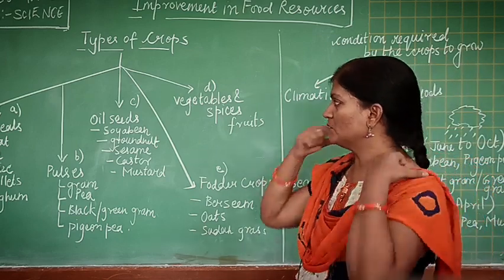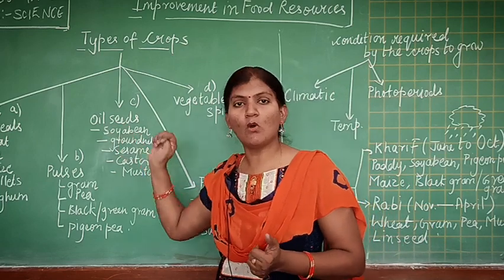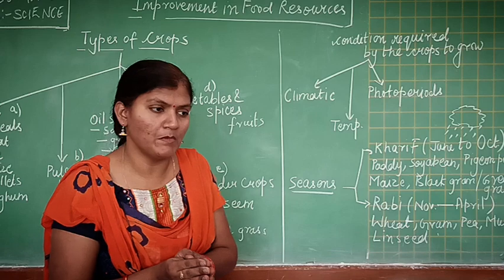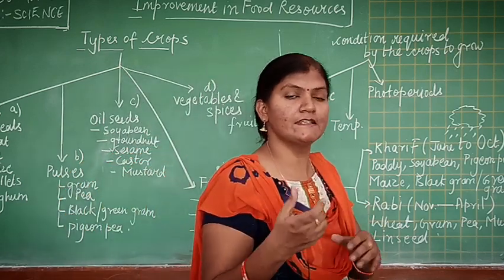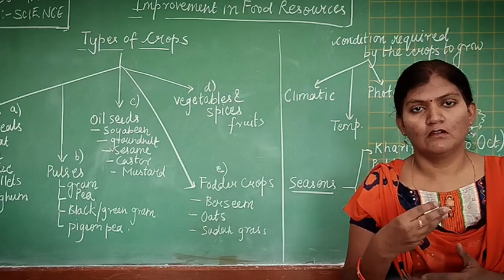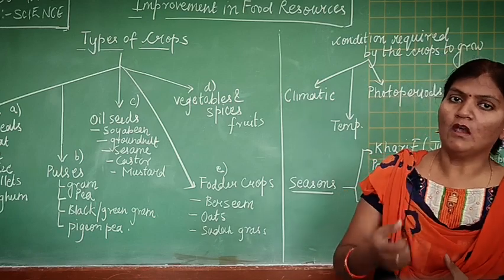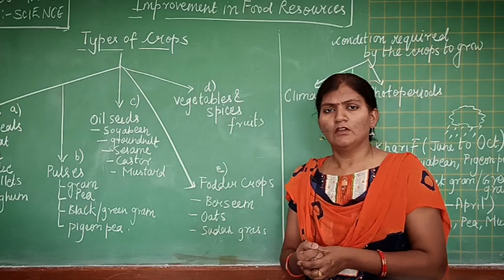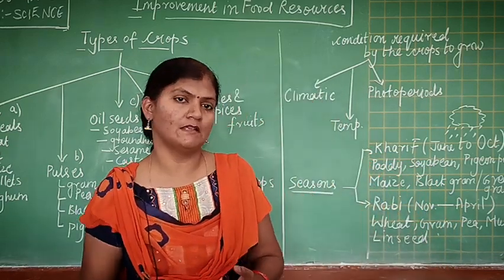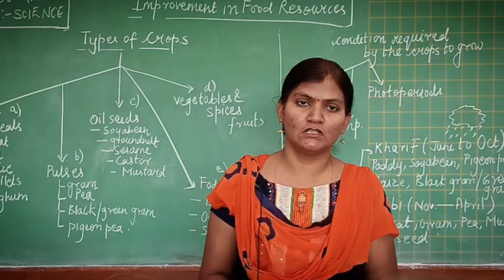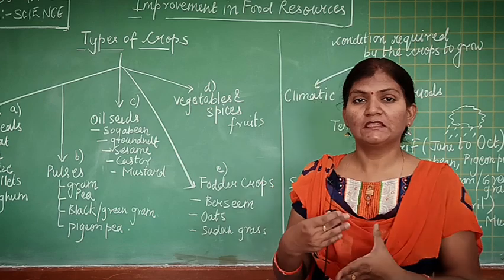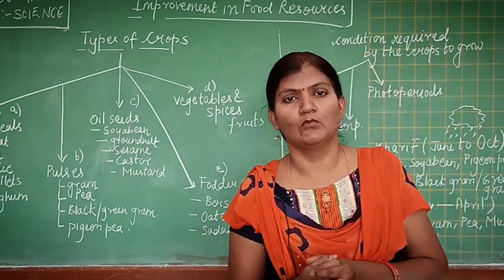Next we'll come to the third category, that is oil seeds. See, as the name suggests, oil seeds, it means if you crush the seeds of this particular crop, then they will give oil. So we daily use some edible oils while making our food, like mustard oil, soya bean oil, til oil and many more.